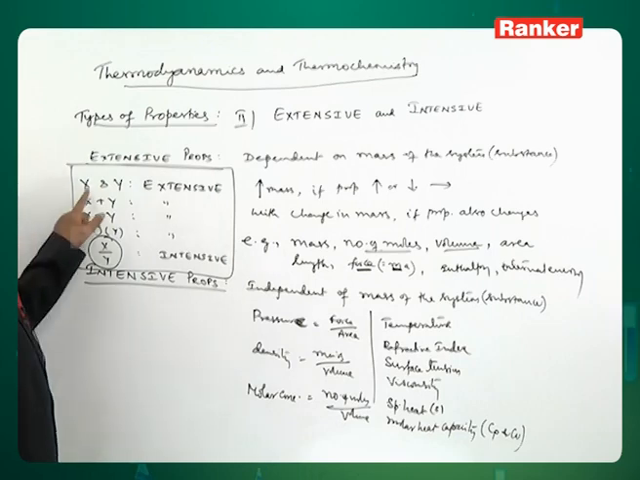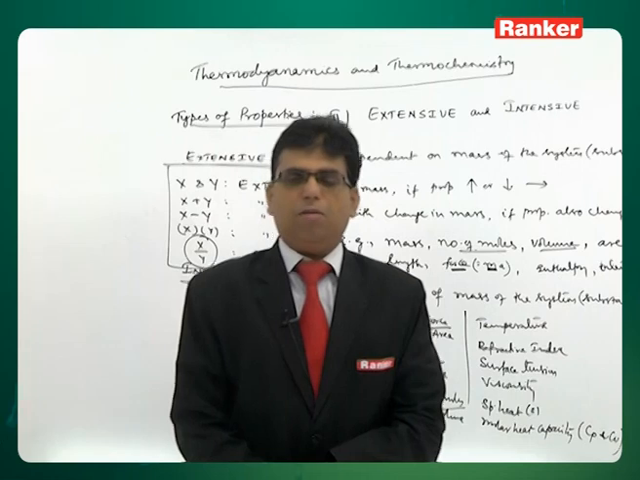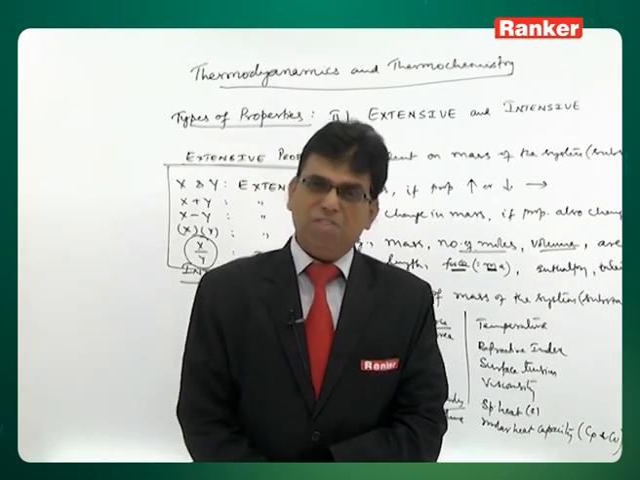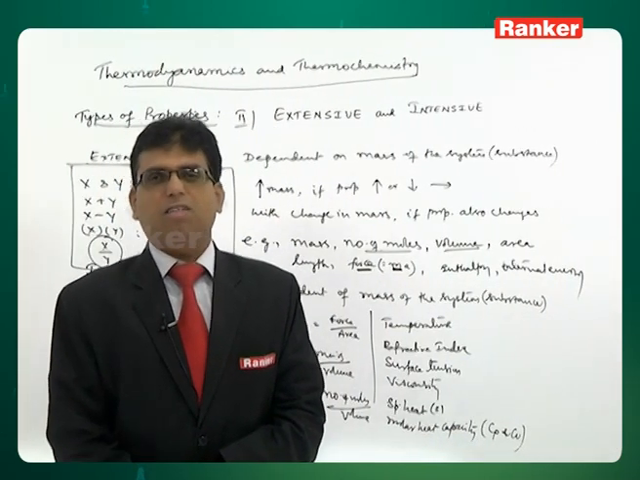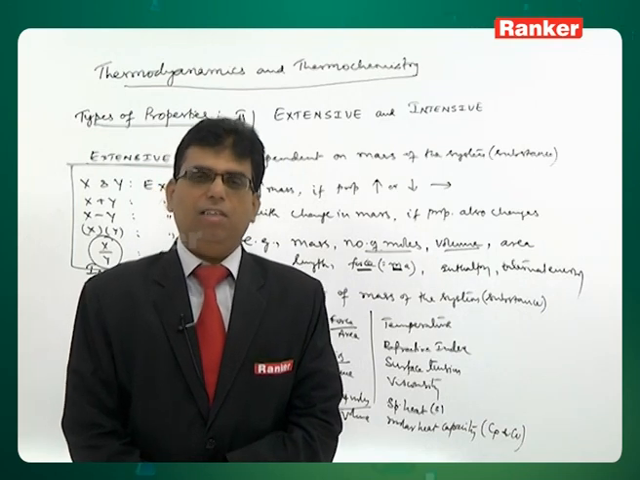So, if x and y are two extensive properties, their addition, their subtraction, their multiplication will give us again of course the extensive, but their division will always give us intensive, as the mass term in both the properties will get cancelled and we get an intensive property.